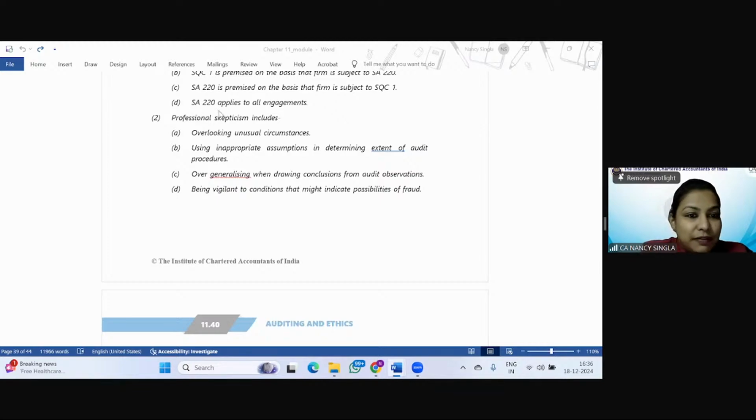So let me see who all have answered. So with respect to second, Om Krishna Gupta, Swati, you both are correct. Others also, Kavita, please reply. Sunil Gangadev, Shoaib, please reply. So see, overlooking unusual circumstances, this is not in the case of professional skepticism. Using inappropriate assumption is not the case of professional skepticism. Overgeneralizing when drawing conclusion is not the case of professional skepticism. But professional skepticism is what? Keeping a questioning mind, being alert to situations. So being vigilant is again alert to conditions that might indicate possibilities of fraud. So the answer is D.